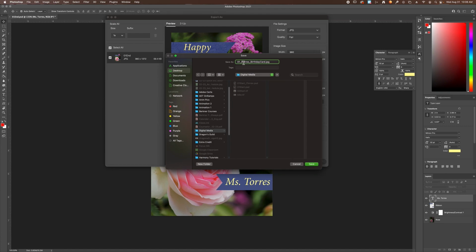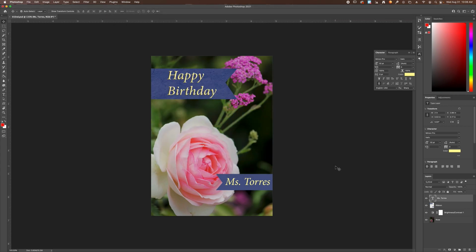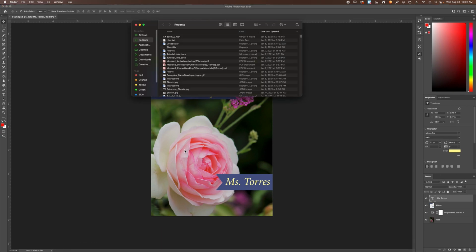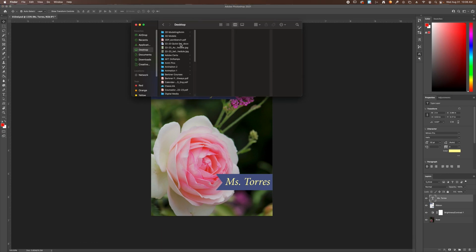You always want to include your name and the name of the assignment or project. Remember not to use spaces, you use underscores. And then of course this is our first assignment, so I labeled it 01, just so that as you save it, they come out in order. And then now that it's named, you're gonna click save. And you should be able to see it in your desktop folder. So I'm gonna go look for my digital media folder, and it should be right there.